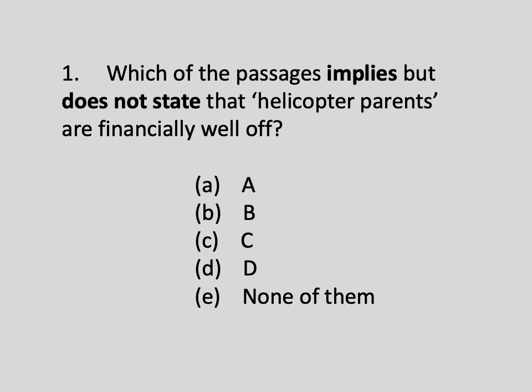The question asks us to find the paragraph that implies but does not state a particular state of affairs. We can be sure that if the passage did indeed state that helicopter parents are financially well off, then it wouldn't be implying it. The fact that the question overstates that something will be implied and that thing will not be stated in the text might alert us to the fact that somewhere in the text there will be a statement that helicopter parents are financially well off, and so this state of affairs will not be implied at all. Thus we will need to be on our guard for such a distractor from the off.